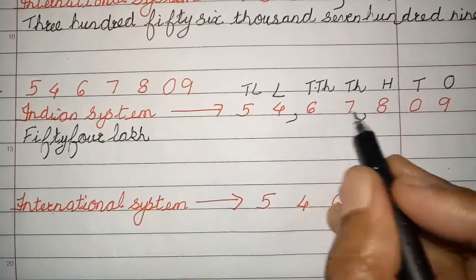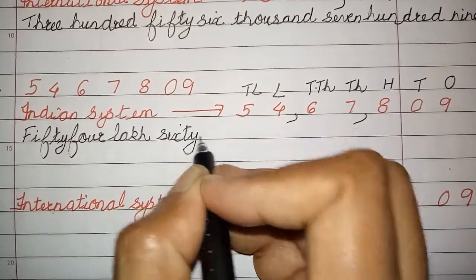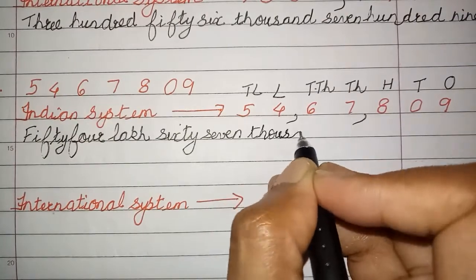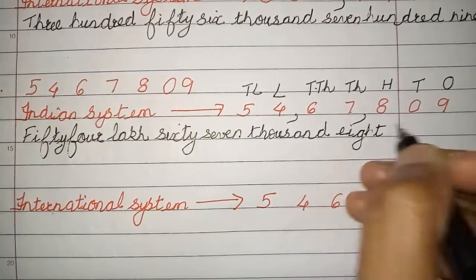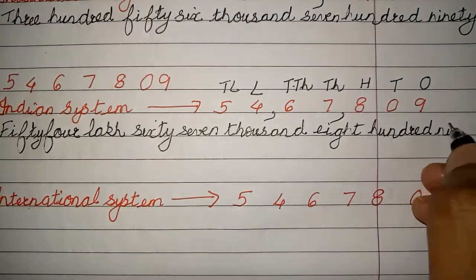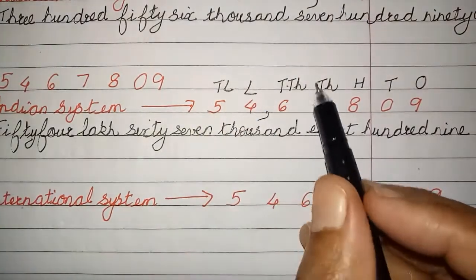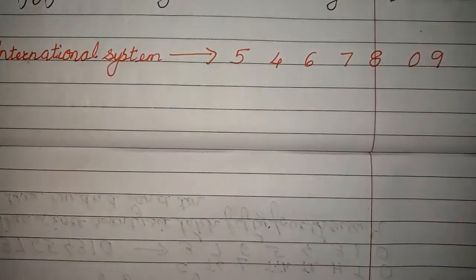The next number is 6, 7 in thousands place. So 6, 7 together you read it as 67,000. 8, 0, 9 together is read as 809. 54 lakh 67,809.